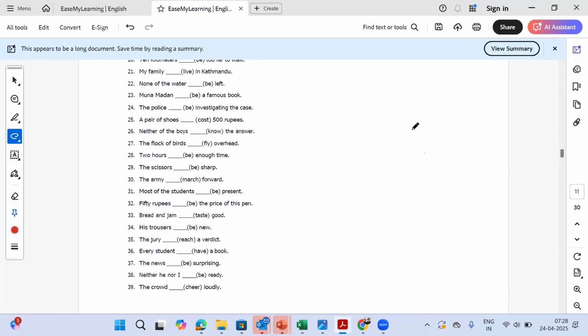So now the first question which we will ask is 33. Bread and jam dash good. So the verb is taste. So you have to use either taste or tastes with an S. So please answer this. You have to write the question number and then the answer. Like last time we did, right? I had already given a sample. Please check my comment. You have to write the question number and then the answer.